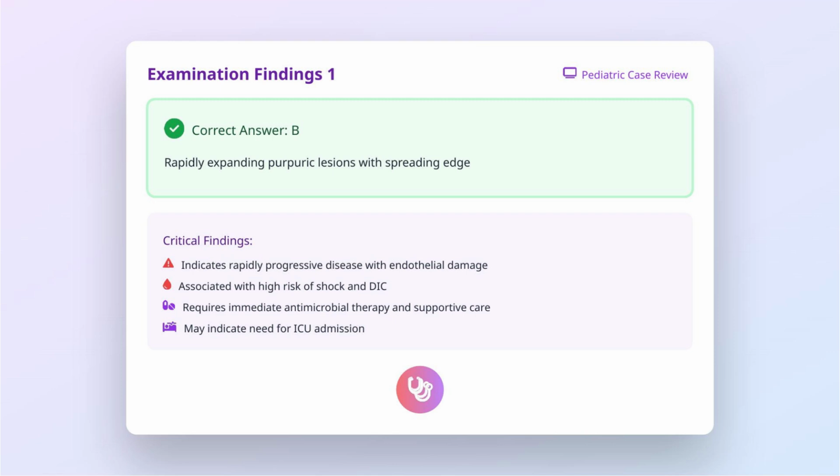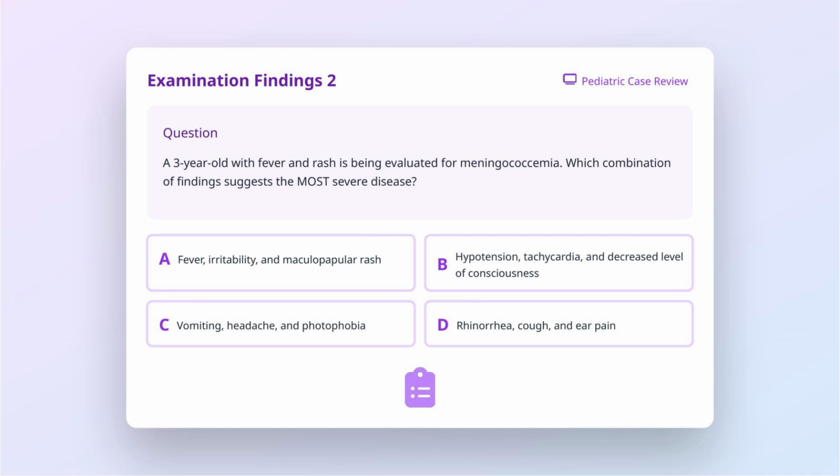While scattered petechiae and mild neck stiffness may be present in meningococcemia, they don't necessarily indicate the same urgency as rapidly spreading purpuric lesions. Let's discuss examination findings that indicate disease severity. A 3-year-old with fever and rash is being evaluated for meningococcemia. Which combination of findings suggests the most severe disease?